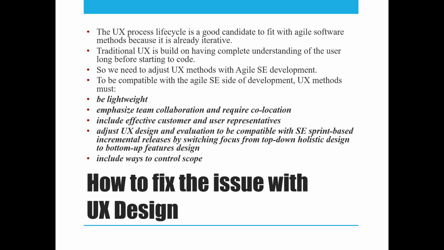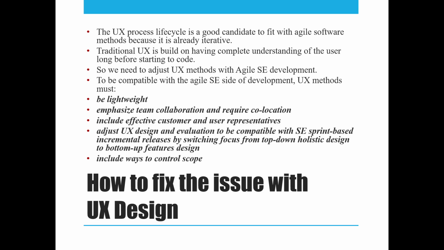And lastly, we need to know how to control the scope. Since the agile method works only for one week or two weeks for every module or chunk of functionality, the UX team should know how to control the scope.